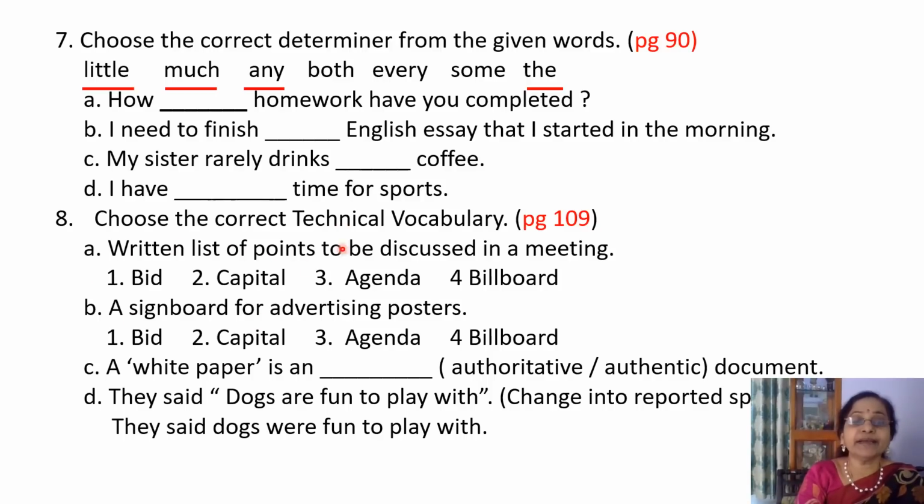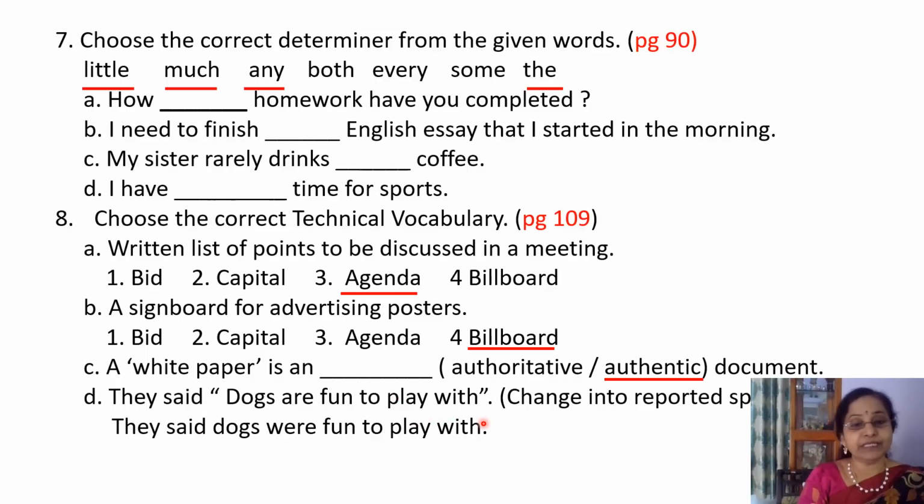Eighth one, choose the correct technical vocabulary. Technical vocabulary, you have to refer page number 109 for all the technical vocabularies. So written list of points to be discussed in a meeting. What do you call it? It is called as an agenda. A signboard for advertising posters. What is it called? It is called a billboard. A white paper is an dash document. What document? Authentic document.